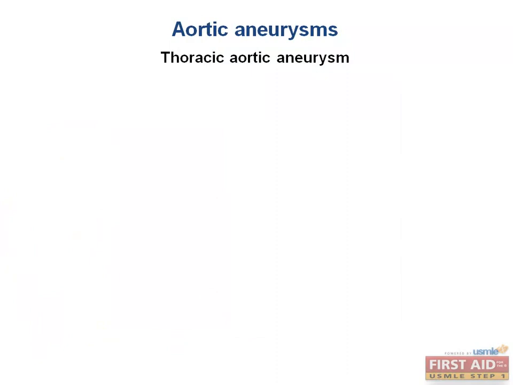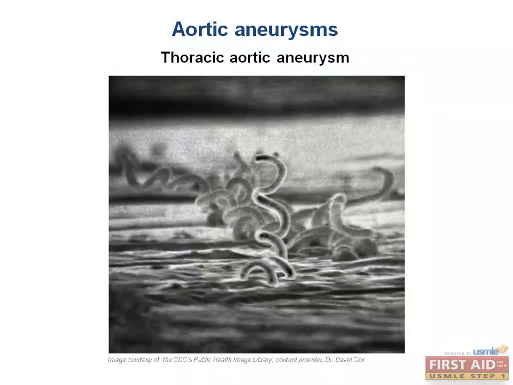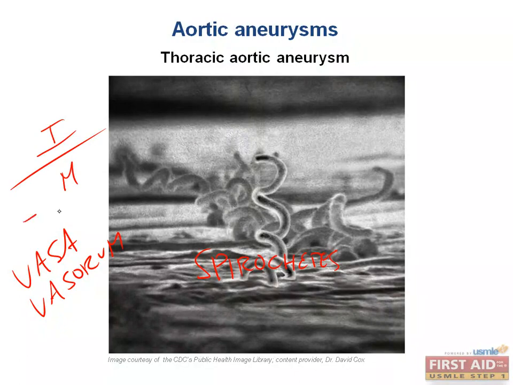Now, how else can we get that problem? Tertiary syphilis. Tertiary syphilis does the exact same thing, except that these tricky little spirochetes, or Treponema pallidum, actually reside in the vessel wall of those vasa vasorum. So these guys like to just live within those tiny vessel walls that are within the adventitia and the outer layer of our thoracic aorta. This is an electron micrograph of a biopsy taken from the vasa vasorum of the thoracic aorta.